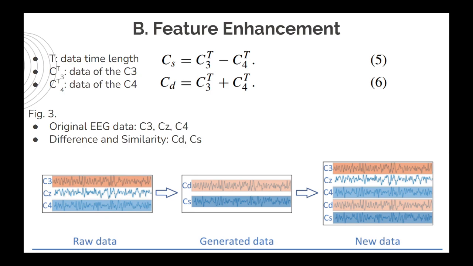The steps of the feature enhancement method they proposed: first, determine the spatial symmetric channels, for example C3 and C4. Second, use formulas 5 and 6 to obtain the difference CD and similarity CS. Third, concatenate the CD and CS to the original data in the time dimension.